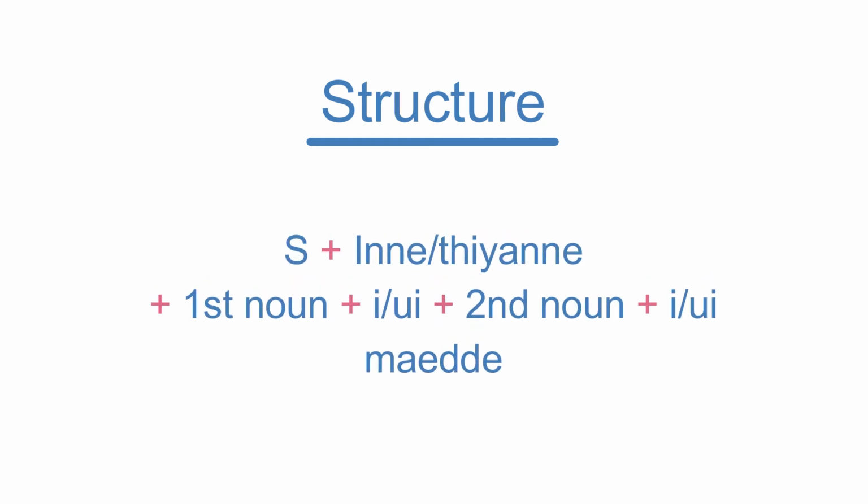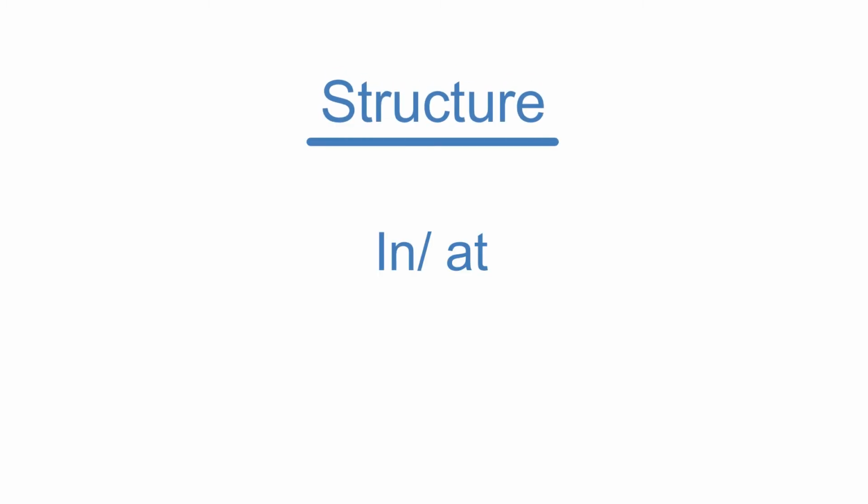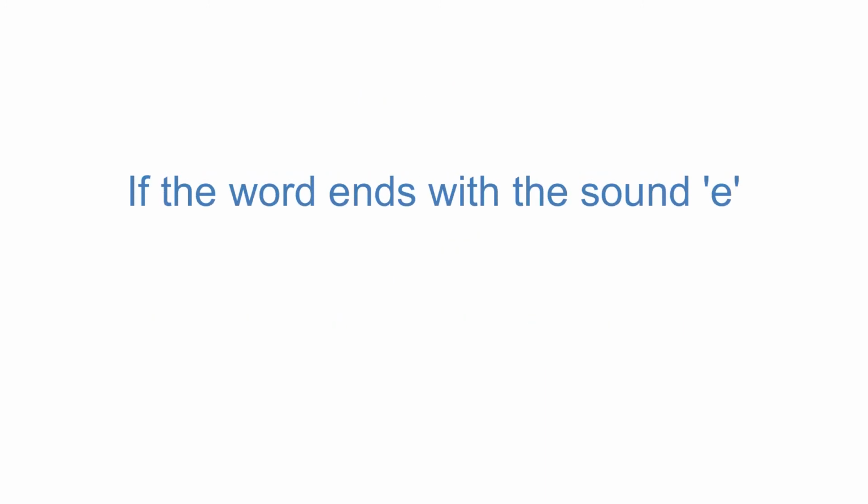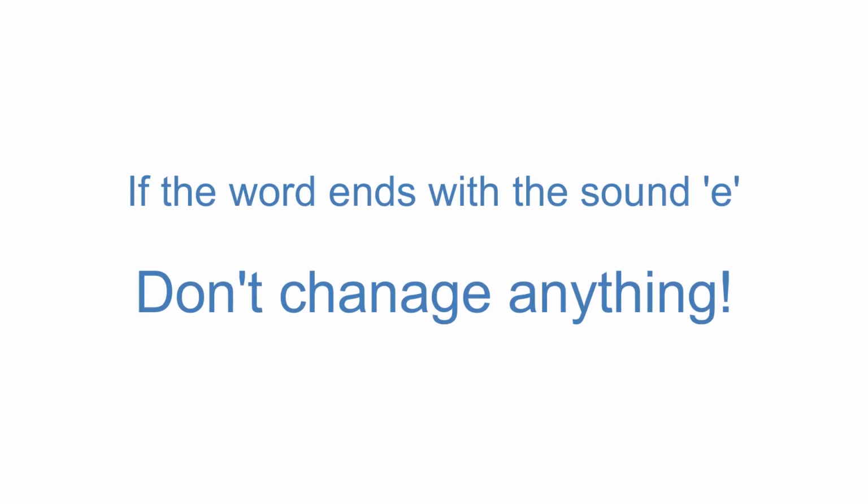Subject plus inne or thiyanne plus the first noun i or ui plus the second noun i or ui plus peththe. The structure for in or at is just the name of the place with an e, but some words you cannot end like that. If the word already ends with the sound e, don't change anything and just say the word as it is.